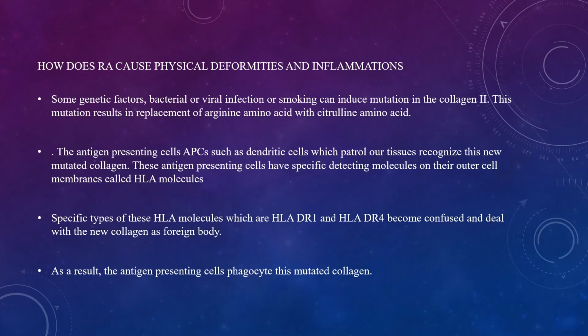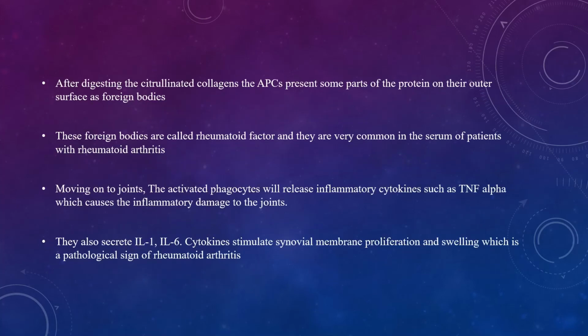As a result, the antigen-presenting cell phagocytoses this mutated collagen. After digesting these citrullinated collagens, the APCs present some parts of the protein on their outer surface as foreign bodies. These foreign bodies are called rheumatoid factors, and they are very common in serum of patients with rheumatoid arthritis. Moving on to joints, the activated phagocytes will release inflammatory cytokines such as TNF-alpha, which causes the inflammatory damage to the joints. They also secrete IL-1, IL-6 cytokines that stimulate synovial membrane proliferation and swelling, which causes this visible swelling on RA patients.